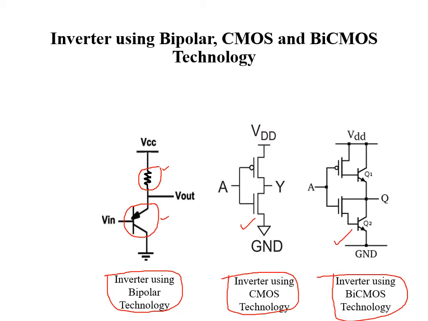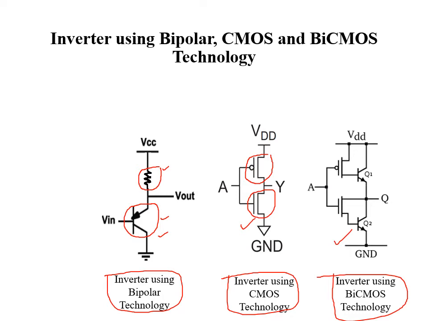Now in the second circuit, a PMOS transistor is used in the pull-up network and an NMOS transistor is used in the pull-down network. So this circuit has much lower power consumption than bipolar technology due to the use of MOS transistors. But the disadvantage here is that it has lower speed and lower drive current as compared to bipolar technology. Another advantage in the case of CMOS technology is lower area, lower power consumption and higher noise margin.